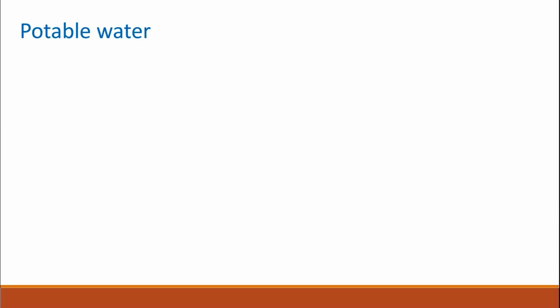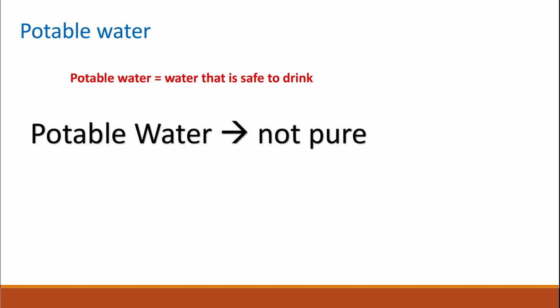Potable water. Potable water is the water that is safe to drink. Potable water is different from pure water. Potable water is not pure water because it has some dissolved substances. These substances could be salts, and also there is a possibility of having some microbes.